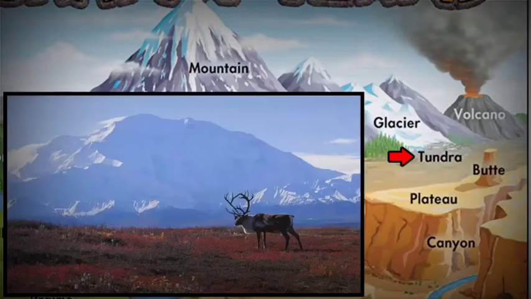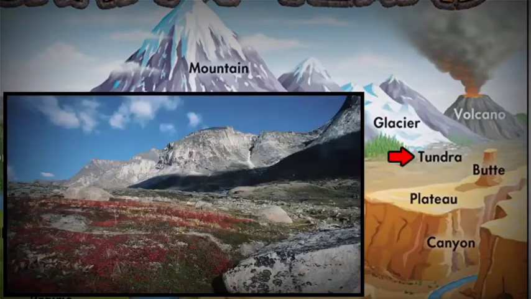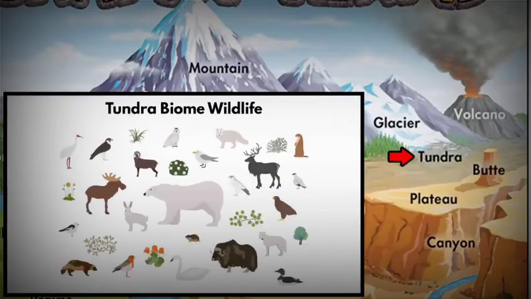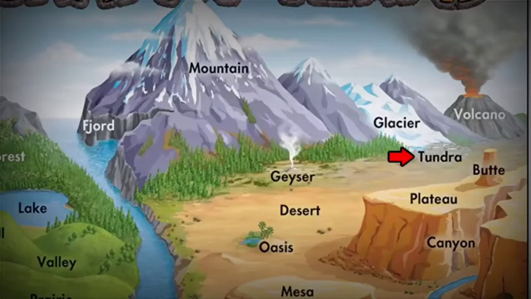The word alpine means mountain. In this ecosystem, you will rarely find trees. Mostly you will find small shrubs, flowers, sedges, grasses, mosses and lichens. The wildlife in this region consists of musk ox, yaks, mountain goats, snowy owls, arctic foxes, polar bears, etc. The climate of this region is mostly dry, with cold temperatures.